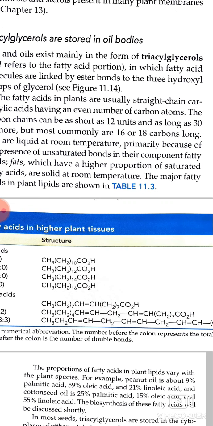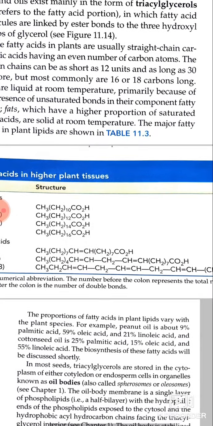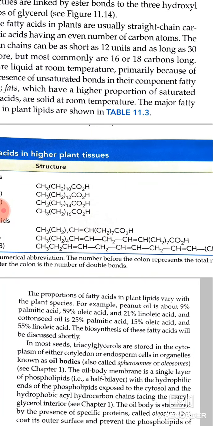Further, in most seeds, triglycerols are stored in the cytoplasm of either cotyledons or endosperm cells in organelles known as oil bodies, which are also called spherosomes or oleosomes.